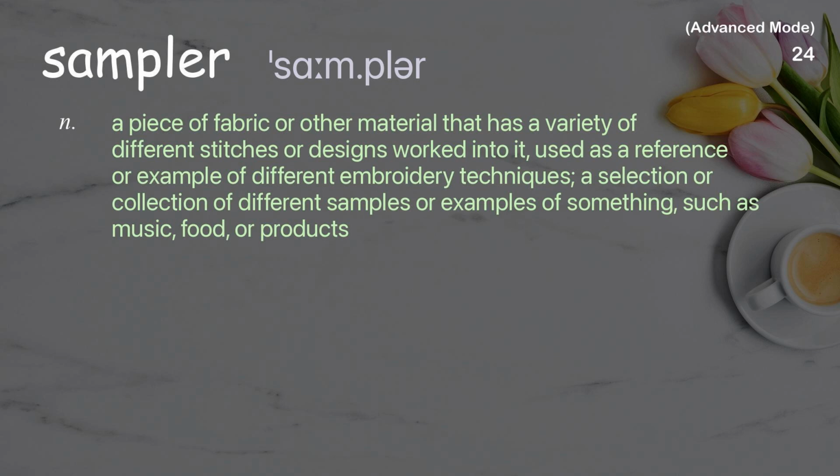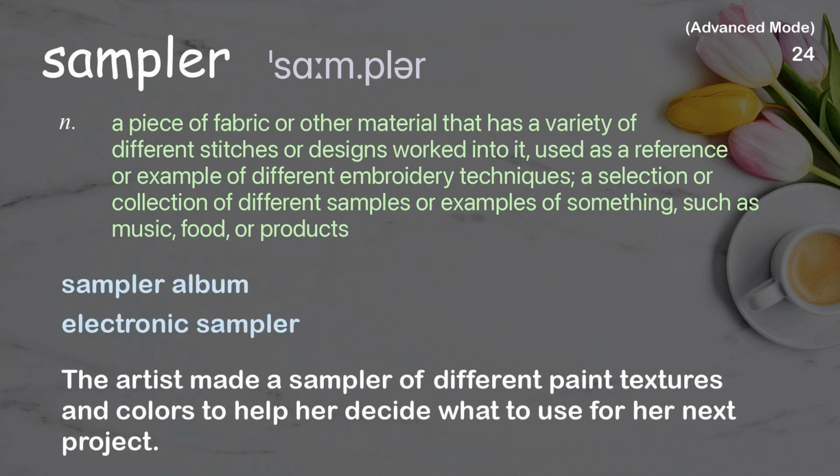Sampler. A piece of fabric or other material that has a variety of different stitches or designs worked into it, used as a reference or example of different embroidery techniques. A selection or collection of different samples or examples of something, such as music, food, or products. Examples: Sampler album. Electronic sampler. The artist made a sampler of different paint textures and colors to help her decide what to use for her next project.